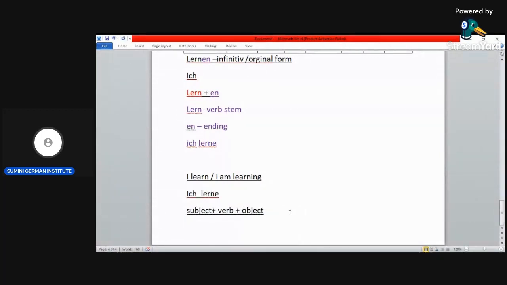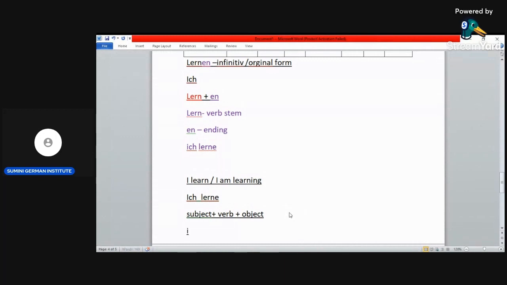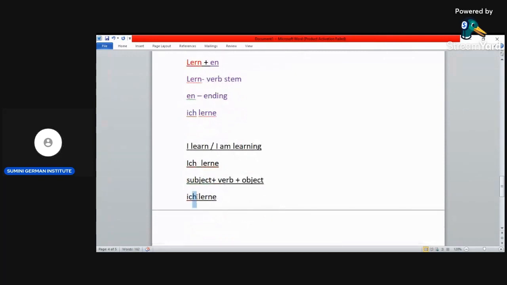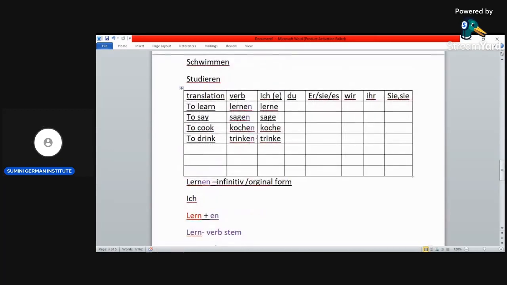Okay, so for example, ich lerne. Ich is the subject, lerne is the verb. Then you find something for the object. Ich lerne. I am learning, I learn. So for you to use this verb here as the second position, this verb has to be conjugated according to the subject. Since the subject is ich, you have to conjugate the verb using ich, and that is what you are trying to learn here.